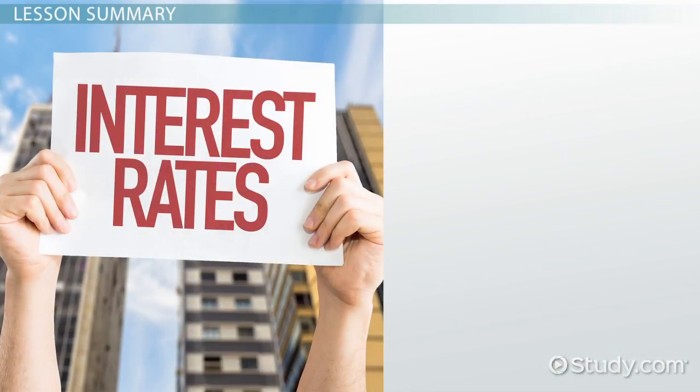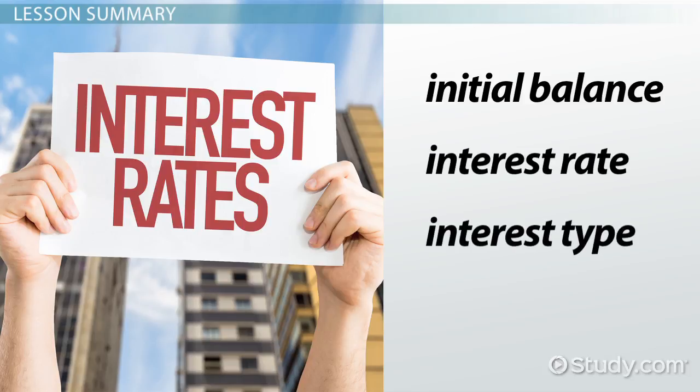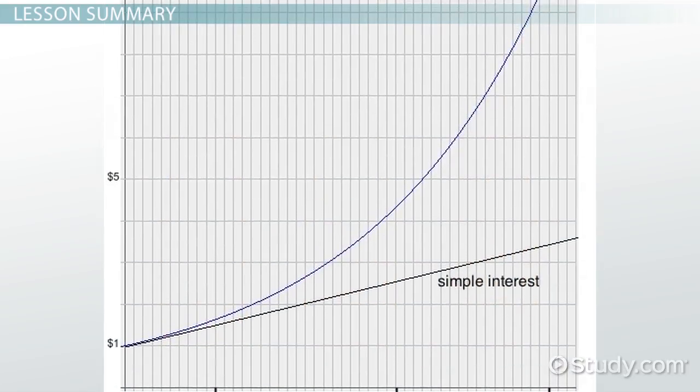The amount of interest paid to an account is dependent on 4 factors: initial balance, interest rate, interest type, and time. While both kinds of interest end up increasing the balance, compound interest grows the account more quickly.